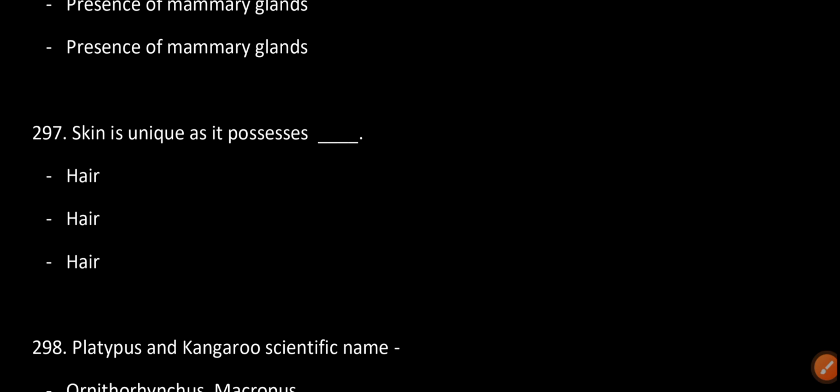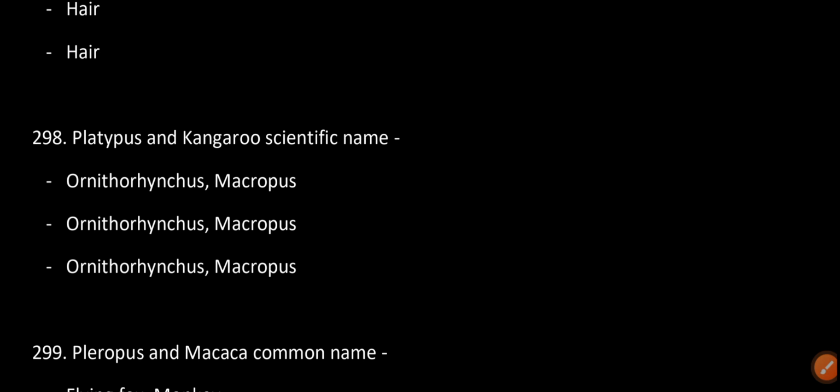Skin is unique as it possesses hair. Platypus and kangaroo scientific names: Ornithorhynchus, Macropus. Pteropus and Macaca common names: flying fox, monkey.